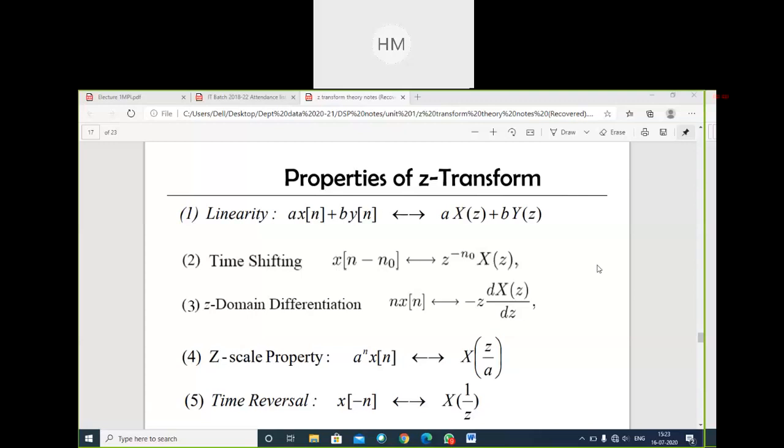Ten minutes before, fifteen minutes before, a few students joined. Right now a few students are joining my class, and they will leave at the same time. That delay is not introduced at the output side while leaving the class. So that is my time shifting property, and that will be a time invariant system. Those who have joined right now will be time invariant systems.